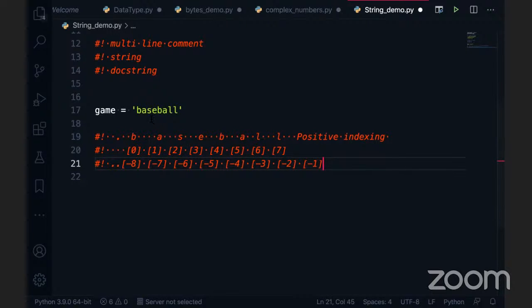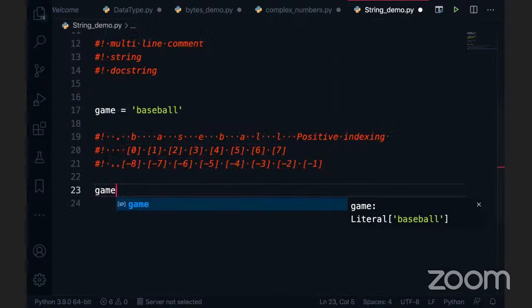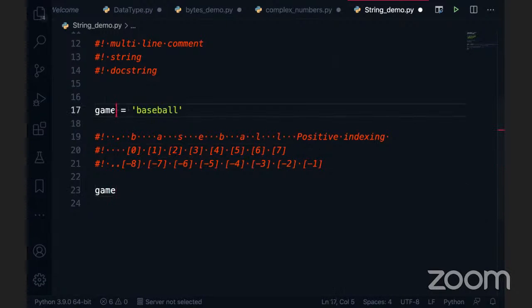But how do we get these values? Because you can see here there is baseball. From this baseball, I want to print B or A or S or any character I want. So as I said, you can use the print statement here, but before that, let me tell you, game is the variable name, which is a string variable.